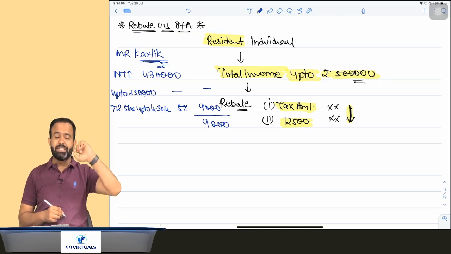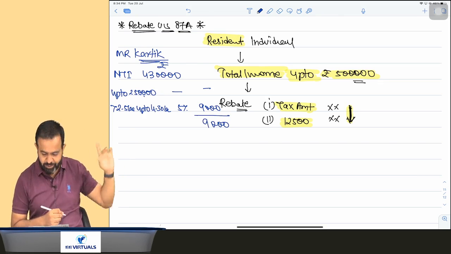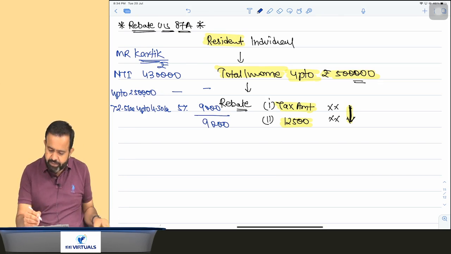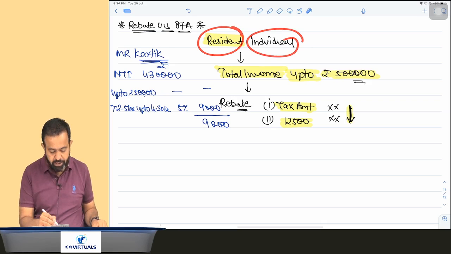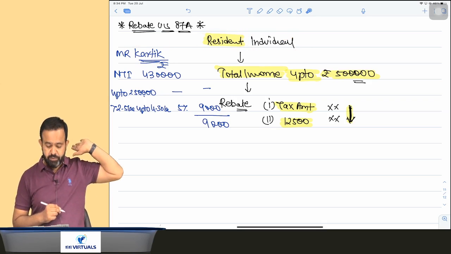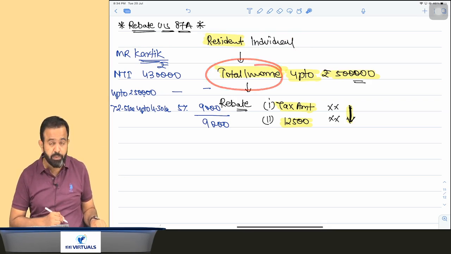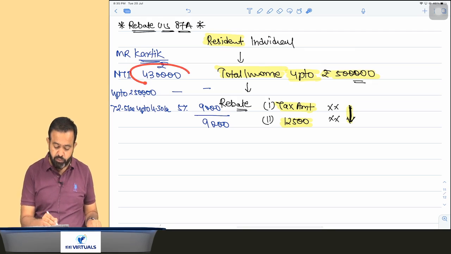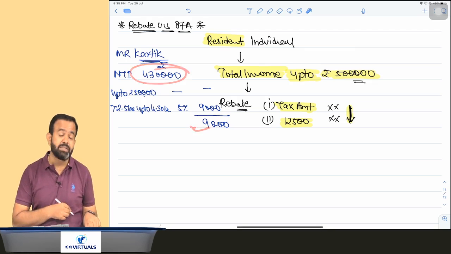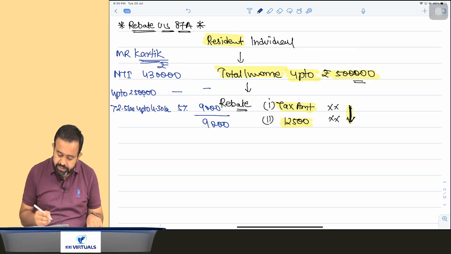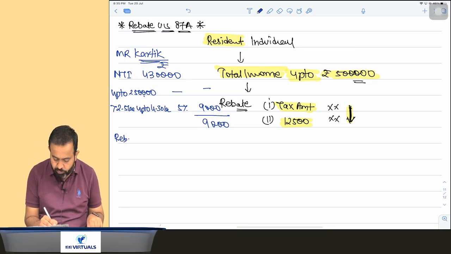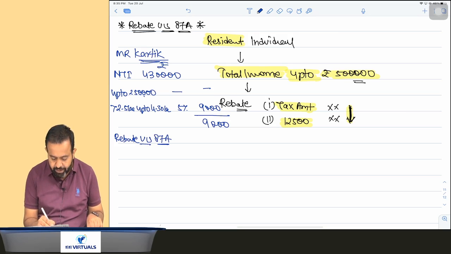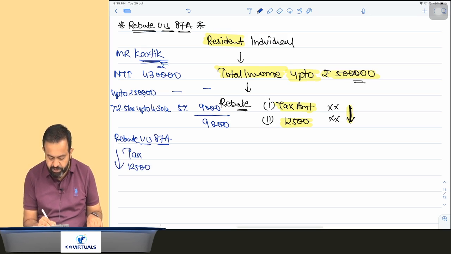Now you have to check whether the rebate is available or not. First, is that person a resident individual? Yes, Mr. Karthik is a resident individual. Second, is his total income up to 5 lakh? Yes, it is 4,30,000. So the rebate is available under section 87A, and it is your tax amount or 12,500, whichever is lower.